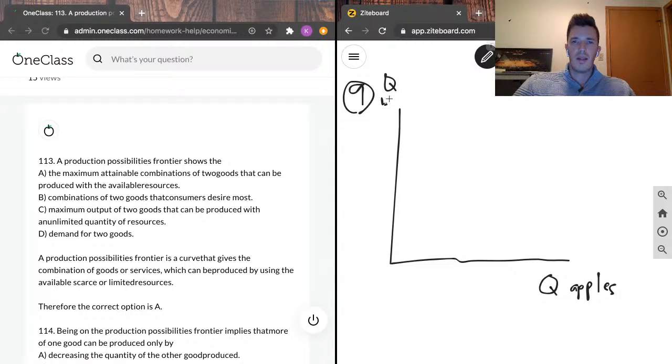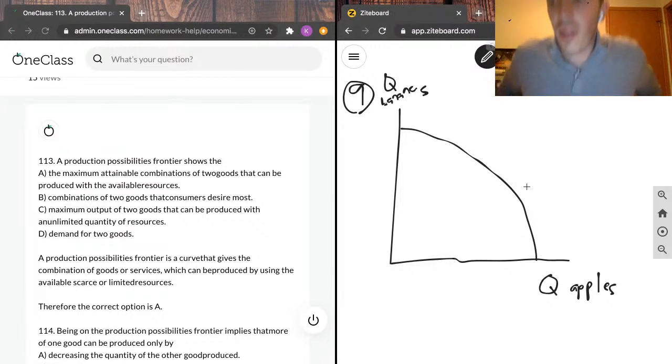We can say bananas. And this production possibility frontier is always going to be bowed outwards. It is horrifically drawn, but it's always going to be bowed outwards, and it's going to show the combination of goods and services that are completely attainable.